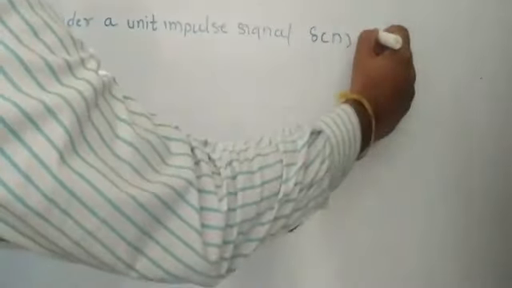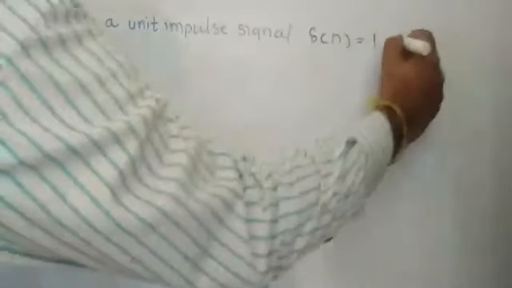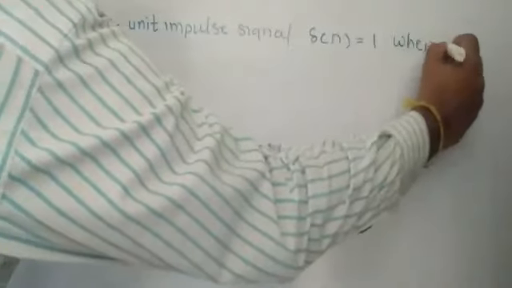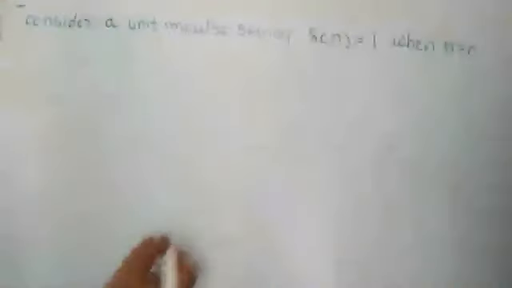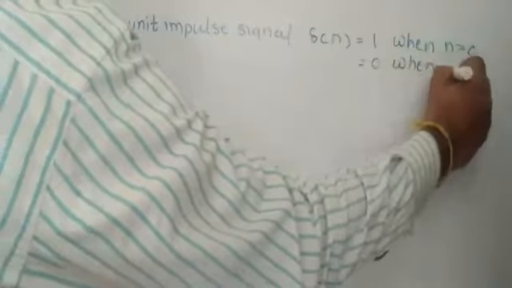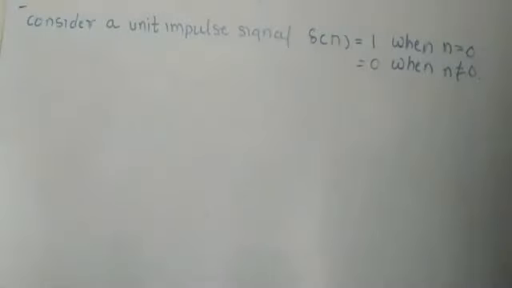Del of n is equal to 1 when n is equal to 0, and in other cases its value will be 0, when n is not equal to 0. Getting this point?